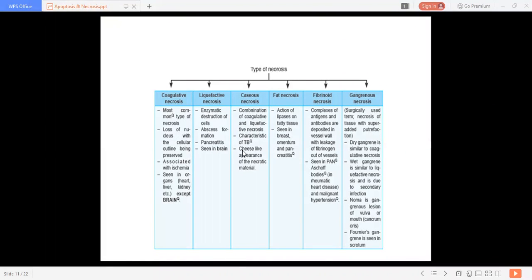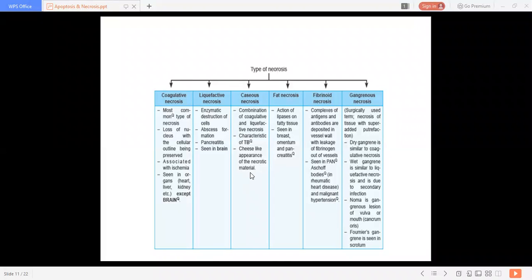Then caseous necrosis, it is a combination of coagulative and liquefactive, that is colliquative necrosis. It is characteristic of tuberculosis. There is formation of a cheesy appearance of the necrotic material, a creamy, cheesy appearance which is slightly greasy to touch. It is commonly seen in tuberculosis.